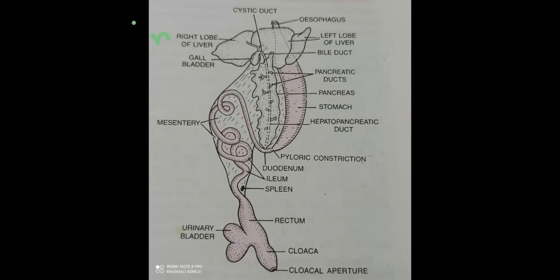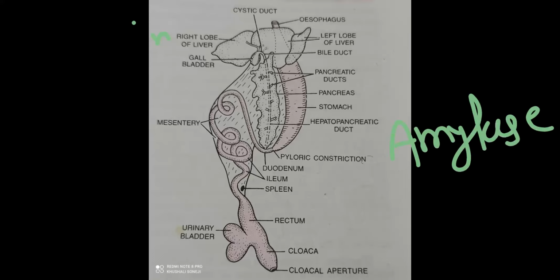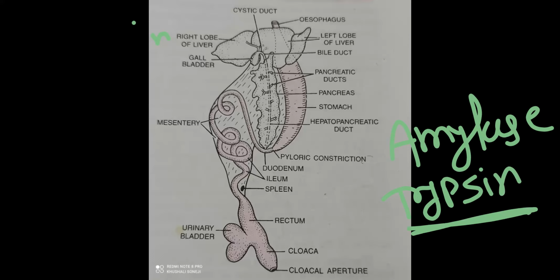The pancreas secretes enzymes. One of the enzymes is amylase, which helps in digestion of carbohydrate. Another enzyme is trypsin. Pepsin and trypsin are commonly confused, right? Trypsin is secreted by the pancreas, so it is present in pancreatic juice.